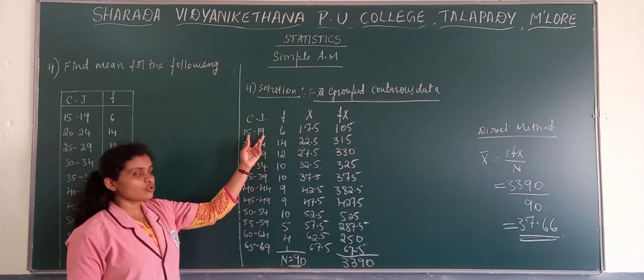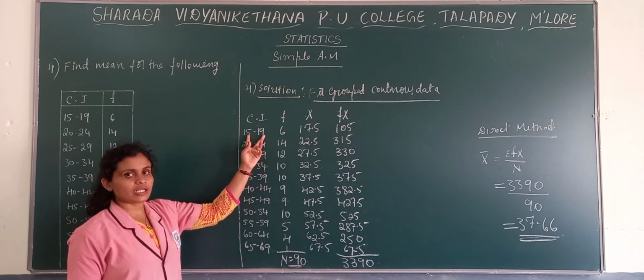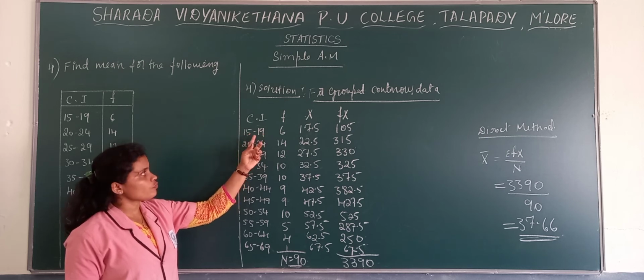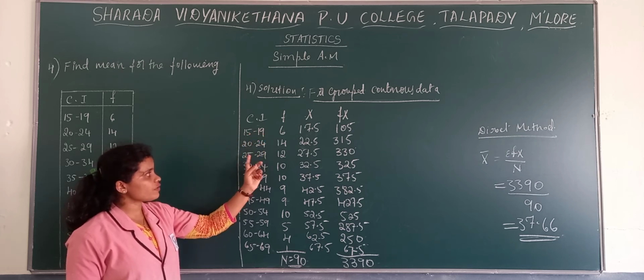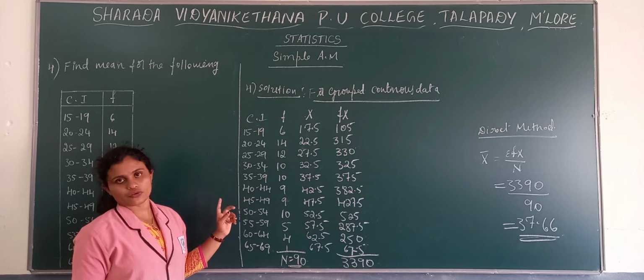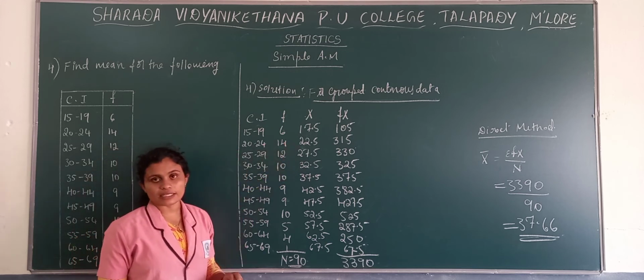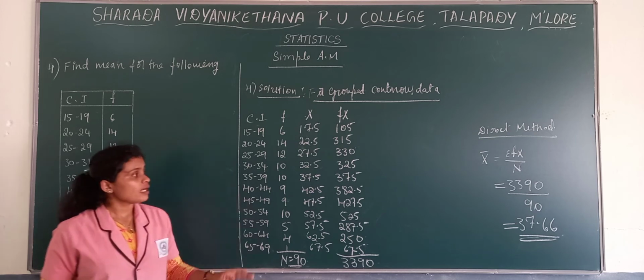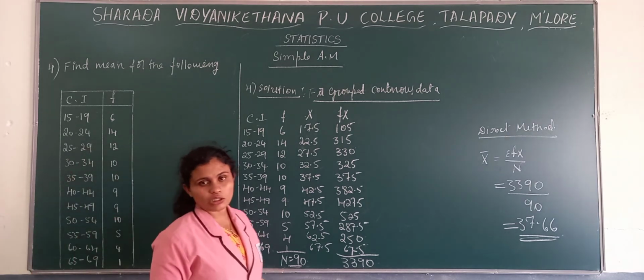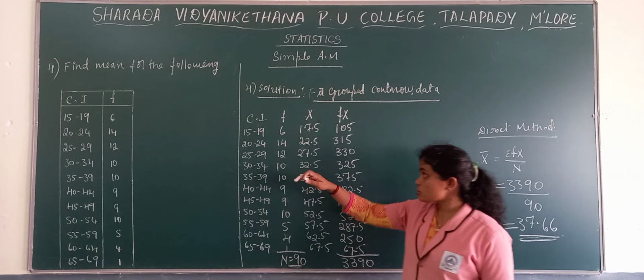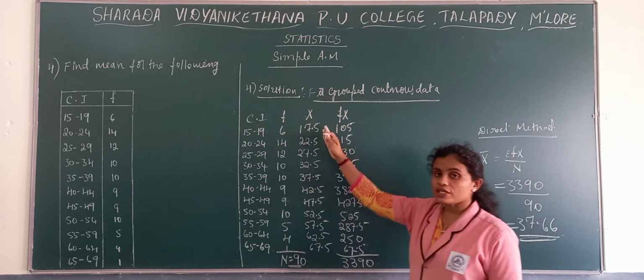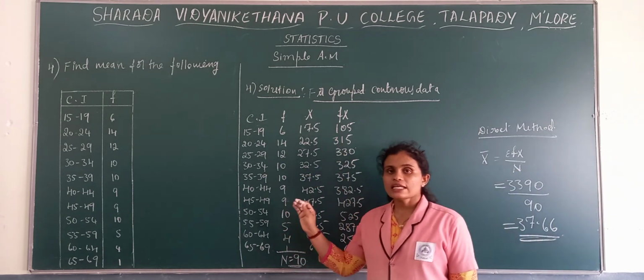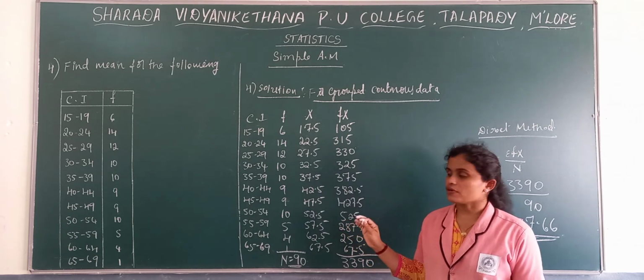Here only the calculation of x changes. That is, we need to consider how to calculate in case of exclusive form: 15 to 20, 20 to 25, 25 to 30, 30 to 35. In that way we need to calculate the mid value. Then the rest of the things are similar. This kind of problem you will very rarely get, but it is better to know how to calculate if we get inclusive class intervals.